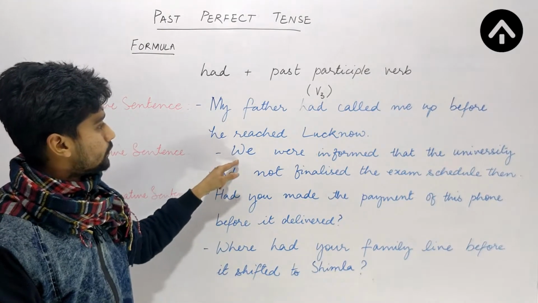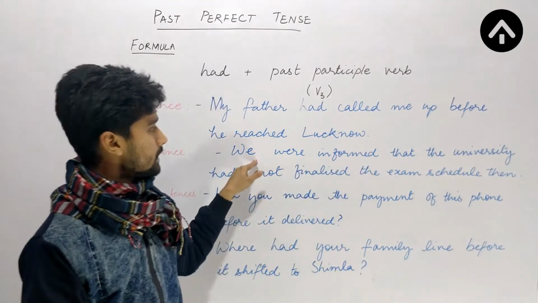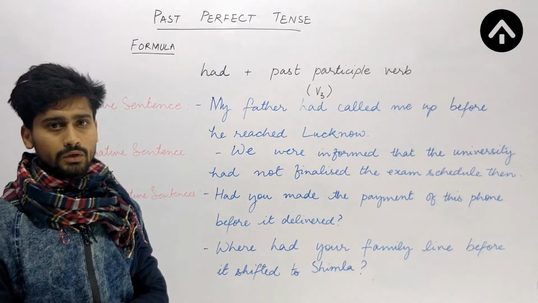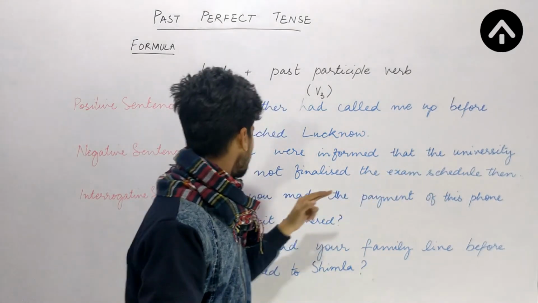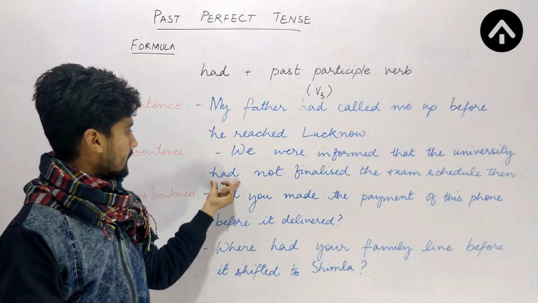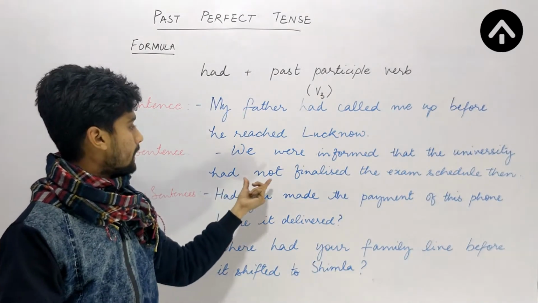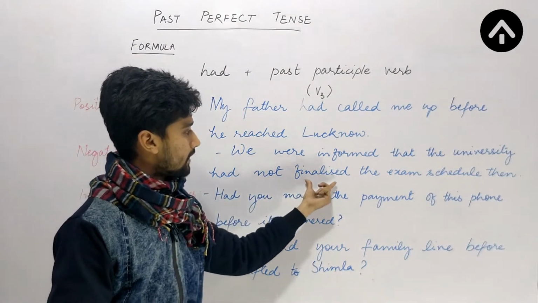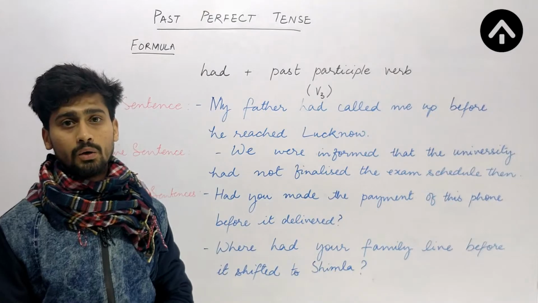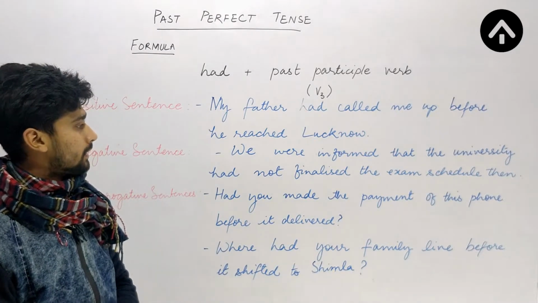And the first clause, we were informed, is the past indefinite tense. Here the university is the subject, had, and after that I'm using not, had not, and finalized, which is the third form of the verb, or technically V3.